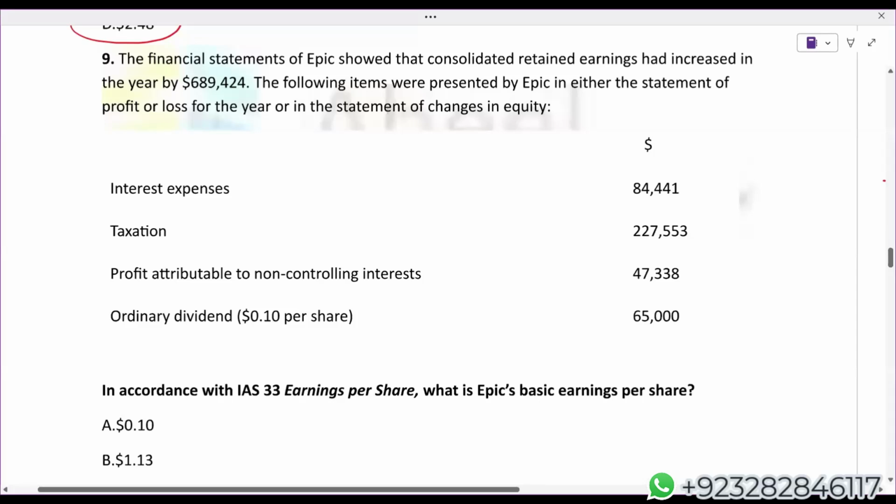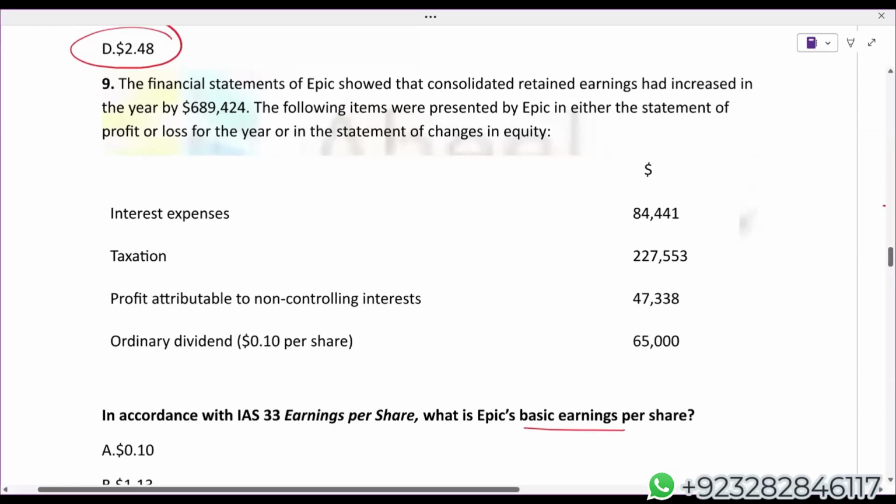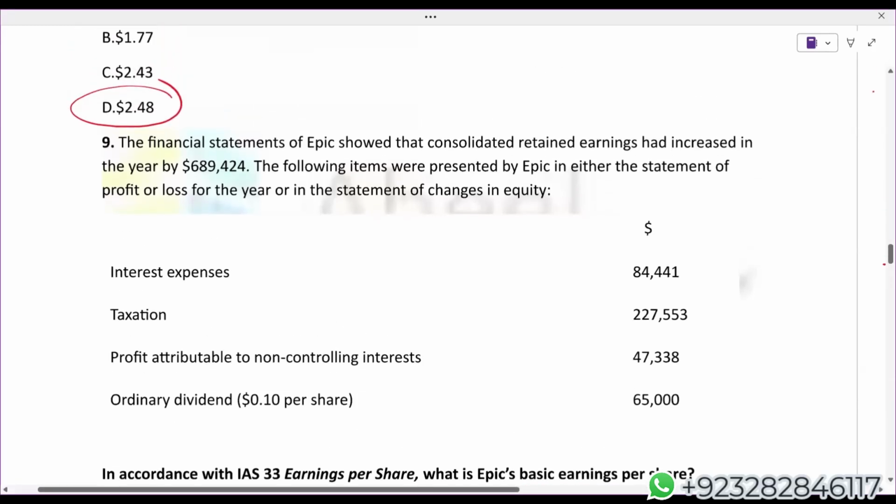Question number 9. In accordance with IAS 33, earnings per share, what is EPIC's basic EPS? Okay. I'm very surprised to see one thing, that Study Hub people almost did not ask a variety of questions on the calculation of weighted average ordinary shares. They have so far, I have not seen. They have completely neglected till here.